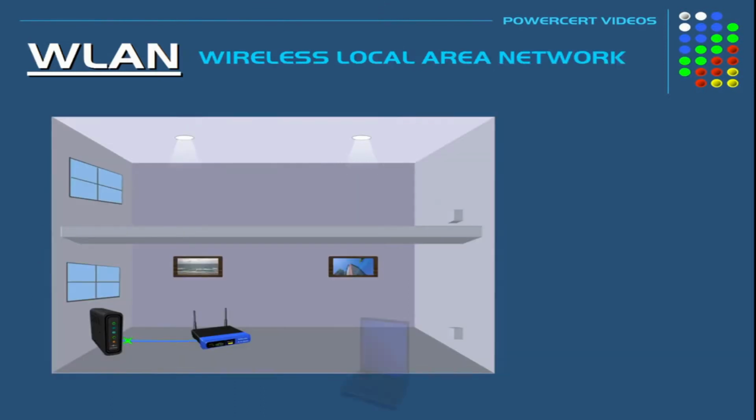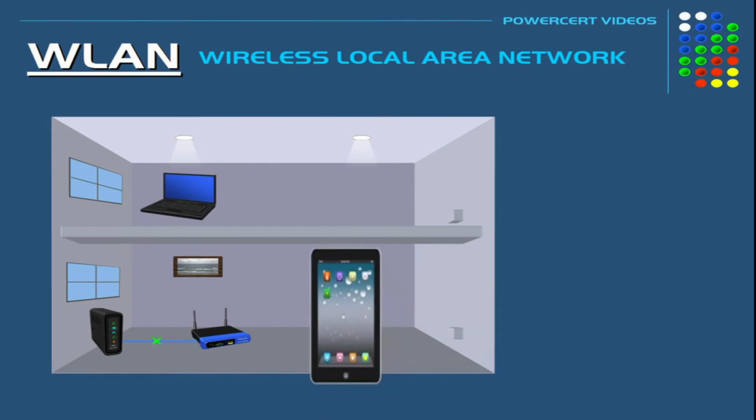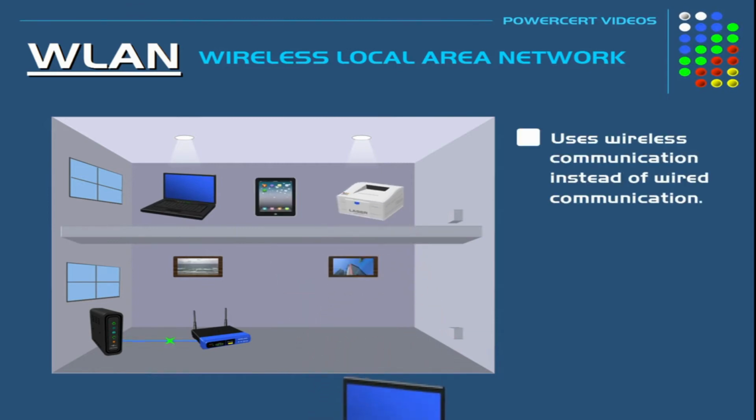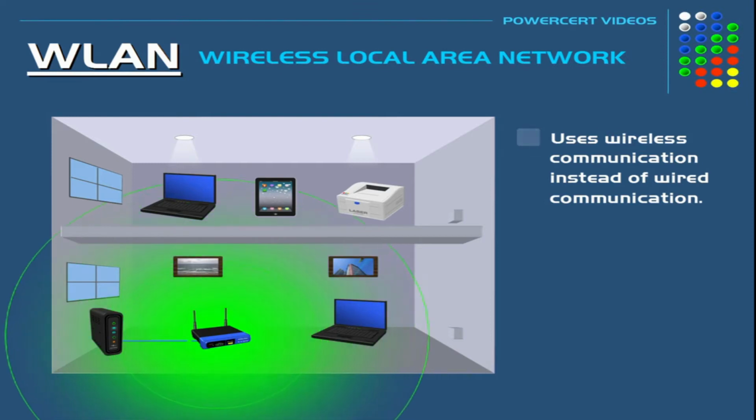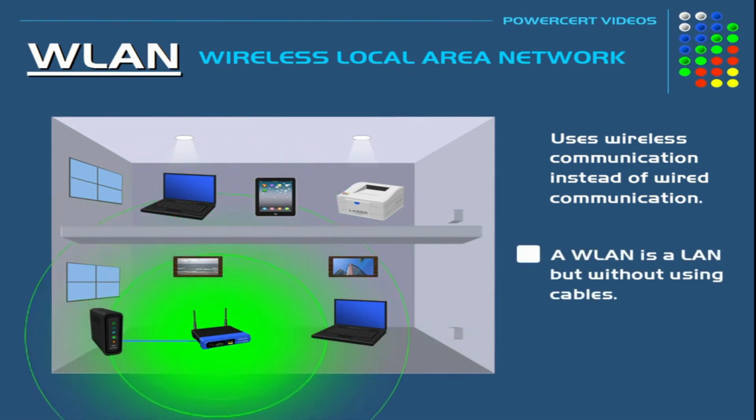Now comes the WLAN. WLAN, Wireless Local Area Network, uses wireless communication instead of wired communication. WLAN is defined as at least two devices which are connected wirelessly to each other in the network. There are many devices like laptops, tablets, computers. They are communicating with each other wirelessly. You can also say that a WLAN is a LAN without using cables.